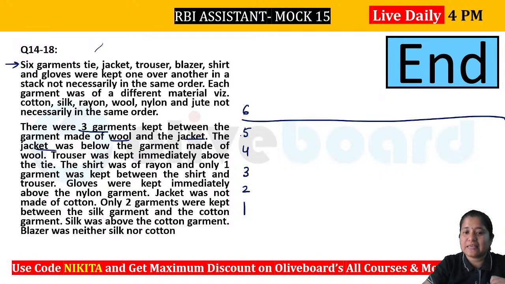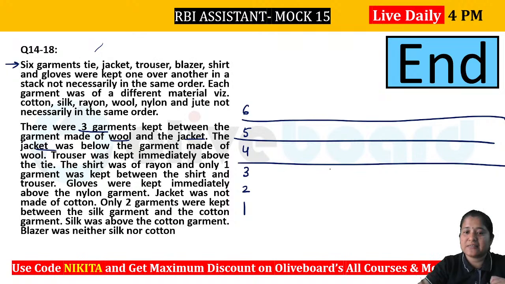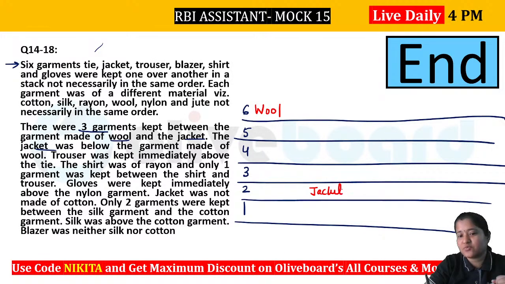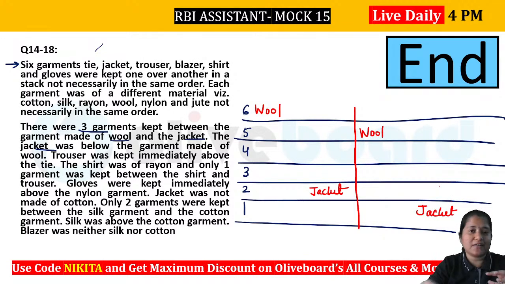Let's consider the cases, what are the possibilities here. Let's see. So let's make the case here. We know that jacket has to be below wool. So if we place wool here, then 1, 2, 3, this will be your jacket. You can see this is one possibility. And similarly, if we take wool here, then this will be your jacket, because you can see that we have 3 different garments between your wool and jacket, right? 3 different garments between the two.